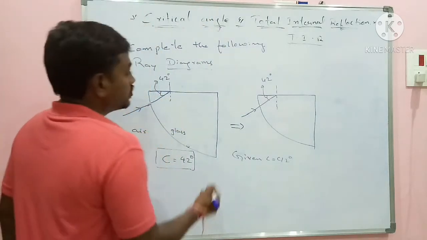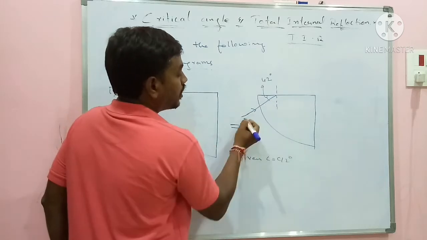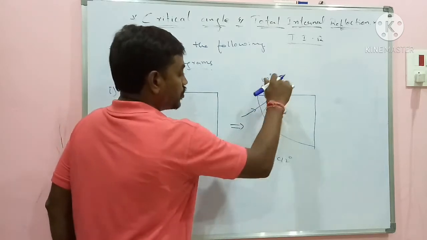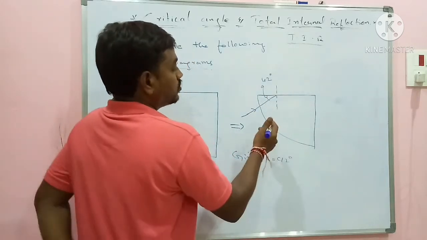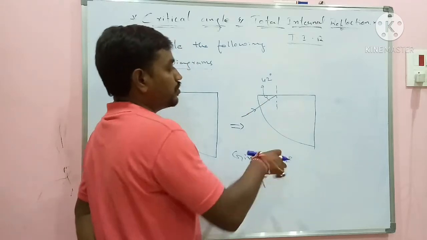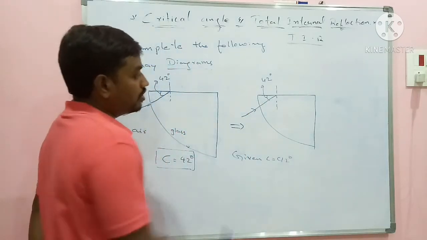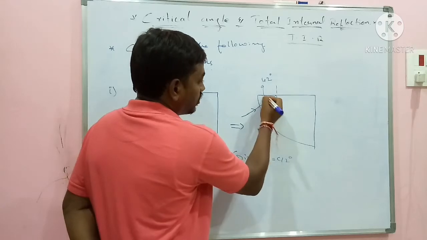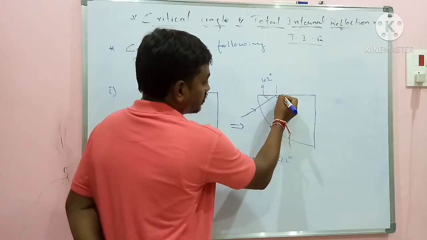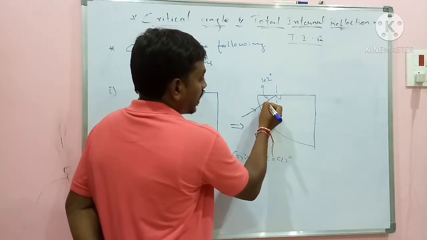Yeah. So light is entering along this direction. This is the incident ray. We should complete the ray diagram here. In order to complete the ray diagram, we should calculate the angle of incidence first of all. As this is a normal, this complete angle will be 90. So this angle is how much then?